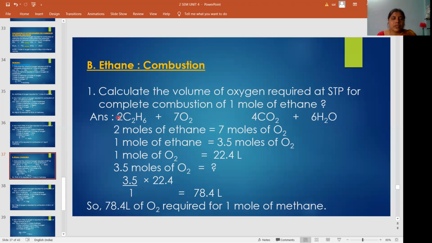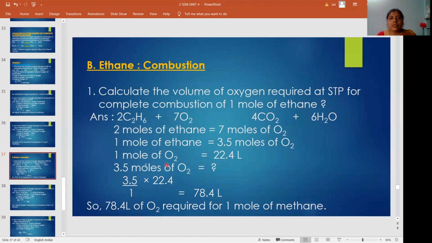Here 2 moles of ethane require 7 moles of oxygen. But we need it for 1 mole, no? So for 1 mole of ethane it is half. 7 by 2 means 3.5 moles. So 1 mole of ethane requires 3.5 moles of oxygen. How many liters is 1 mole of oxygen? 22.4 liters.